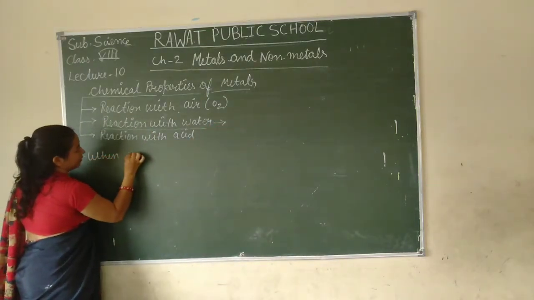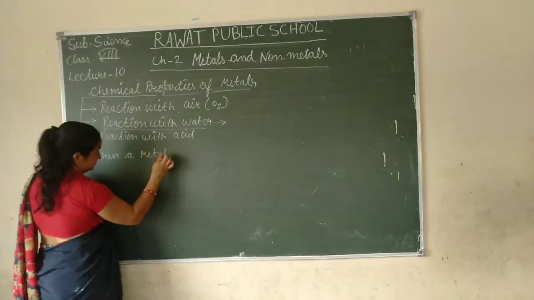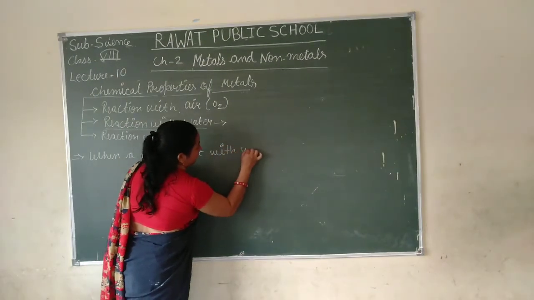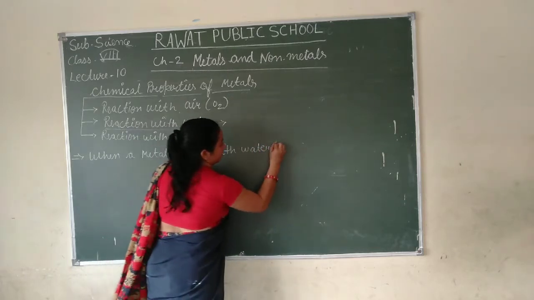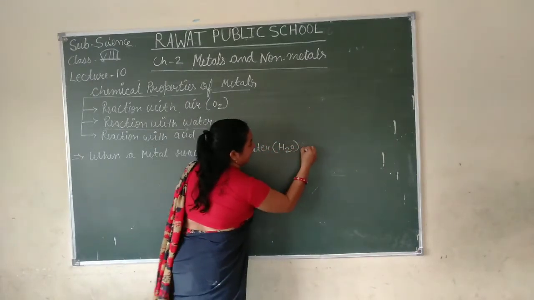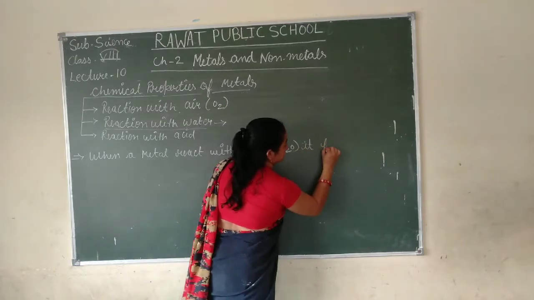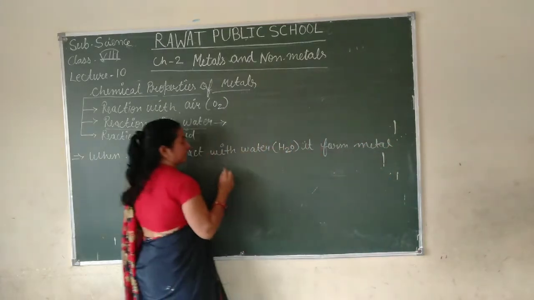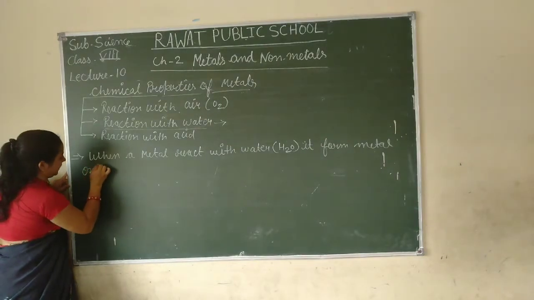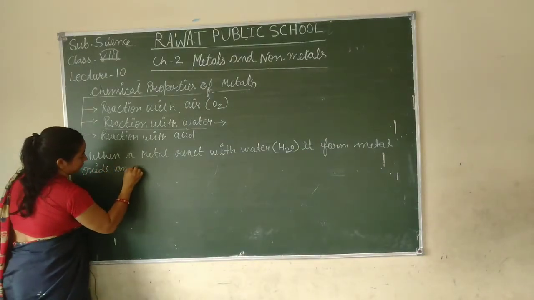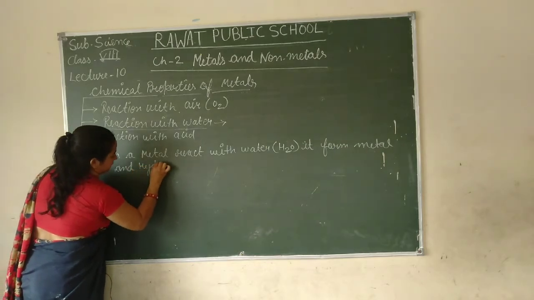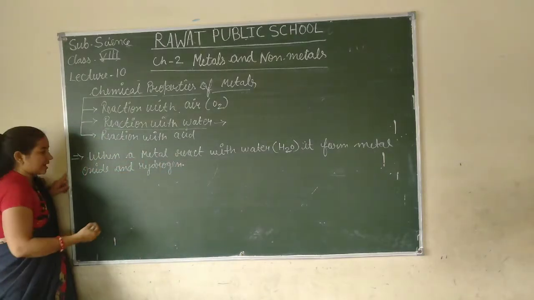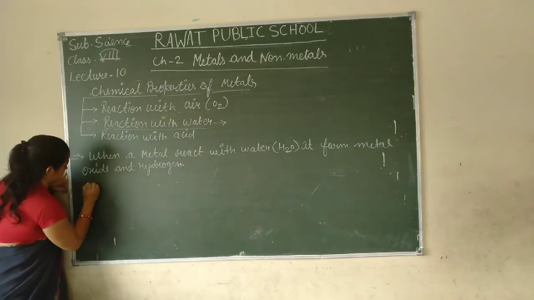When a metal reacts with water, H2O, it forms metal oxide and hydrogen gas.